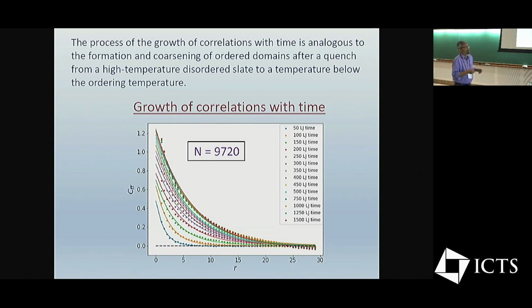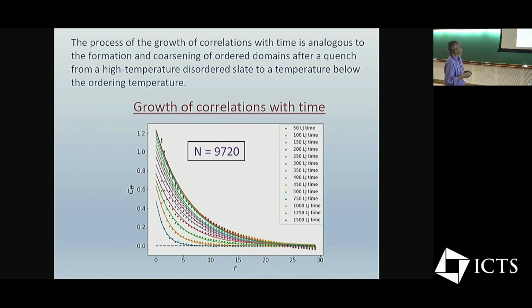Let's say you take a spin system and quench it from a high temperature to a temperature below the critical temperature. Then one begins to see ordering in the system, and there is a length scale associated with that, which grows, and so on and so forth. That has been studied quite extensively in the context of spin systems.